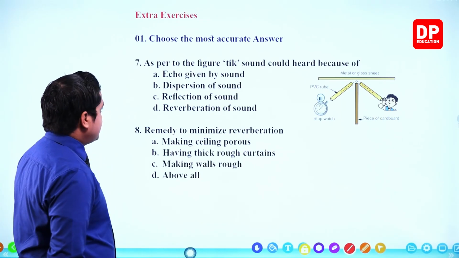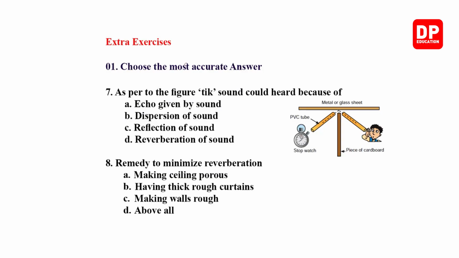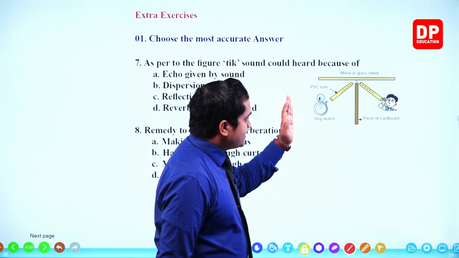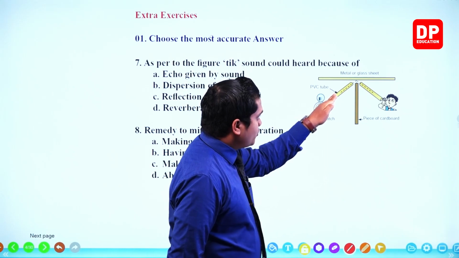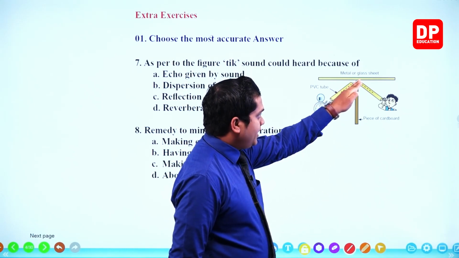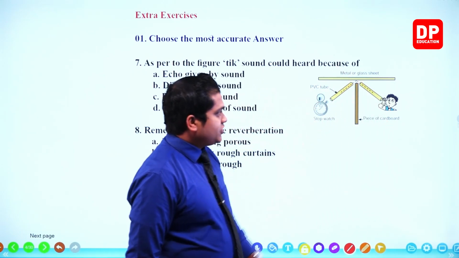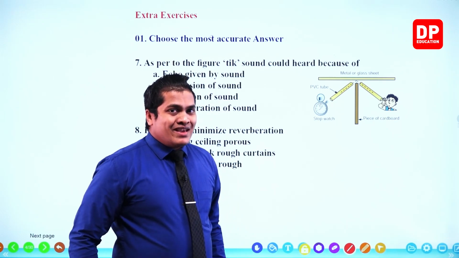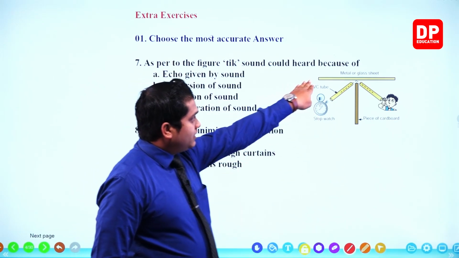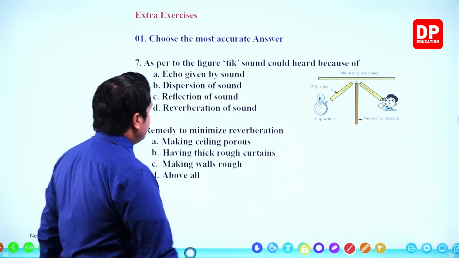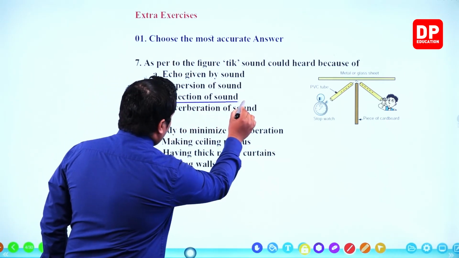Then question number 7. As per the figure, the tick sound could be heard because of what? According to the given figure, my dear children, this is the PVC tube, this is the stopwatch, and the tick sound given out by the stopwatch travels towards the metal or glass sheet through the PVC tube and gets reflected back to the observer over here. This is mainly happening because of the reflection of sound waves by that surface, right? So our answer would be reflection of sound.